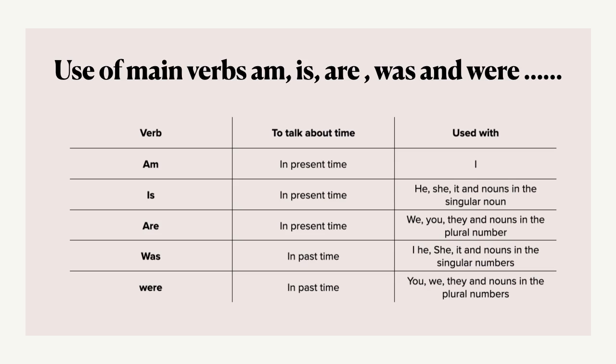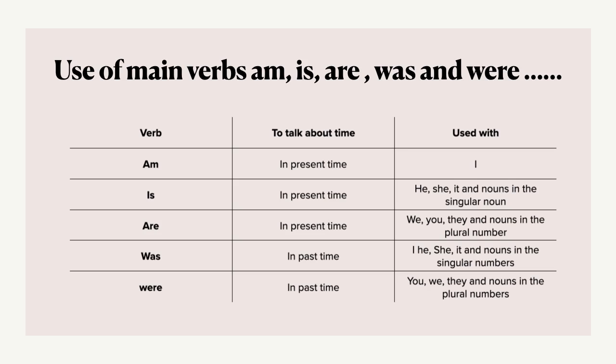Is is used in the place of a singular noun like he, she, it. He is, she is, it is. And are is used with plural nouns. They are, we are, you are. These are used in present time.